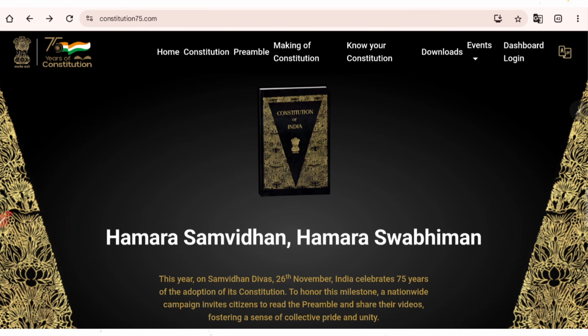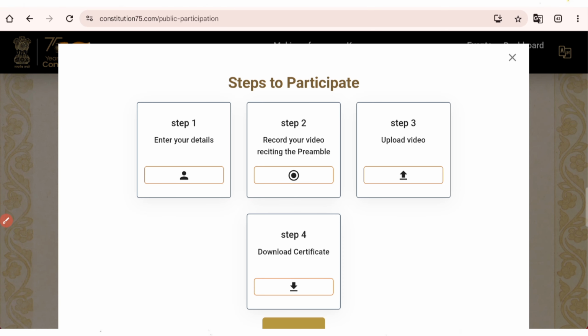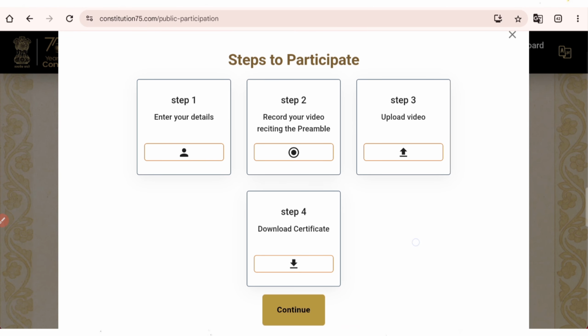So the first, you can read the preamble online and you can download your certificate. For that, this is the website constitution75.com. If you go here, scroll down, one option is there: participate. Read the preamble and receive the certificate. So you just need to click on participate. Once you participate, you will get this option where one guideline is given on what the different steps for